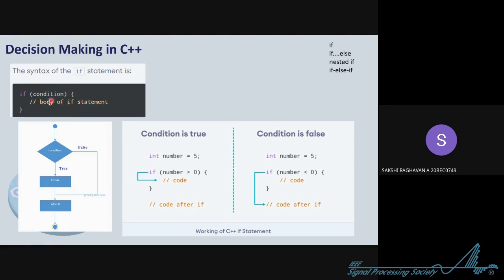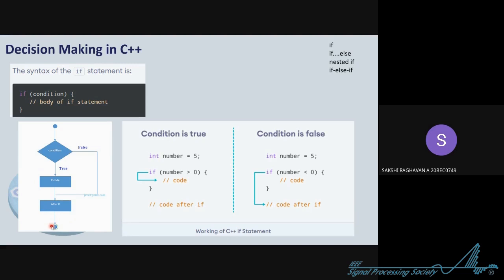So we'll just see this flow chart here, and it will make things really clear. So this is the compiler. The compiler starts the program. When it starts to execute the program, it comes to this if statement. It reads the statement and sees if it is true according to the input that we have given. If it is true, the compiler will go here and execute the if code, and then after executing, it will execute the code that is there after the if body. Okay, and then the program will end.